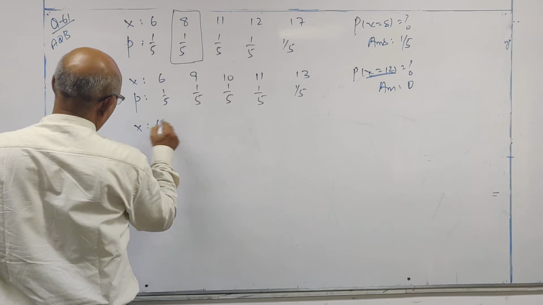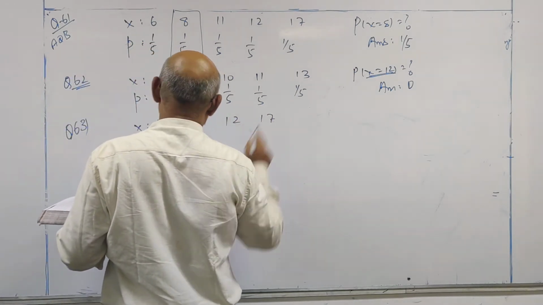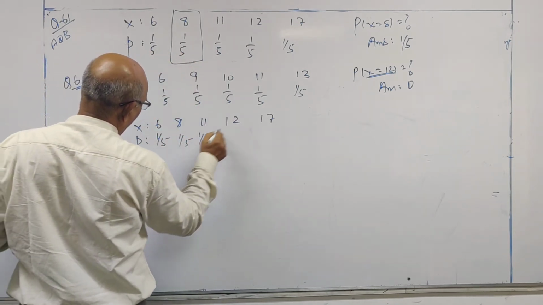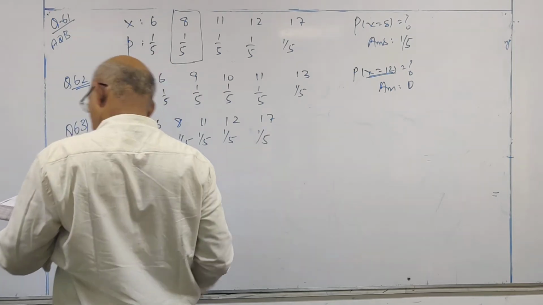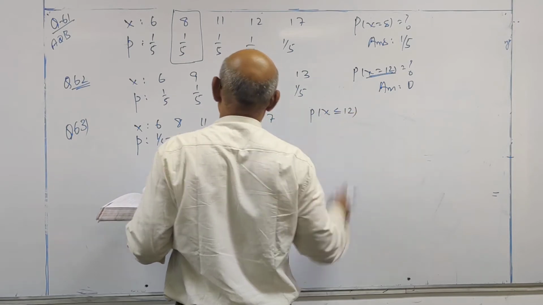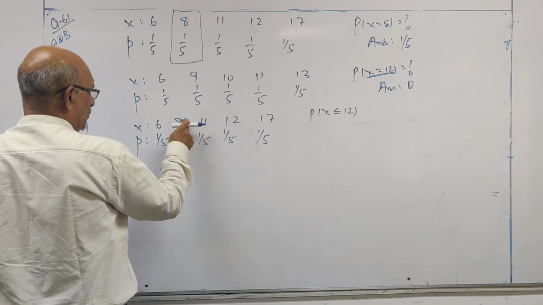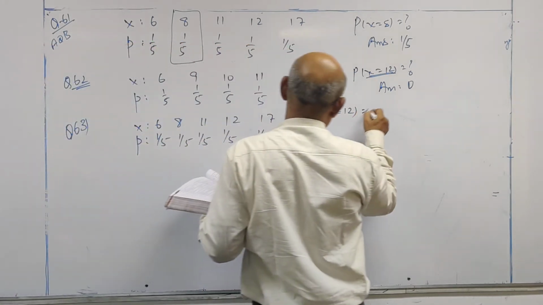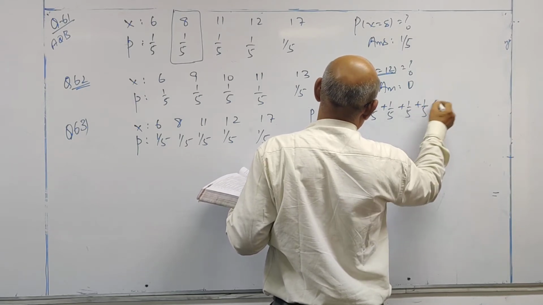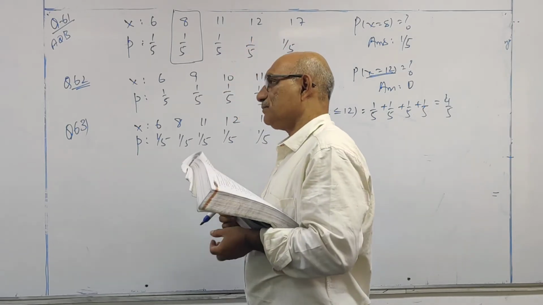x is equal to 6, 8, 11, 12, 17. Probability 1 by 5 each. Probability of x less than or equal to 12. How many values are less than or equal to 12? 1, 2, 3, 4. This is equal to 1 by 5 plus 1 by 5 plus 1 by 5 plus 1 by 5. This is 4 by 5.